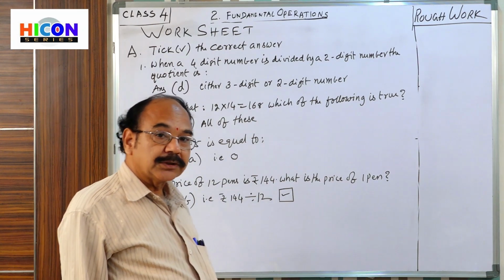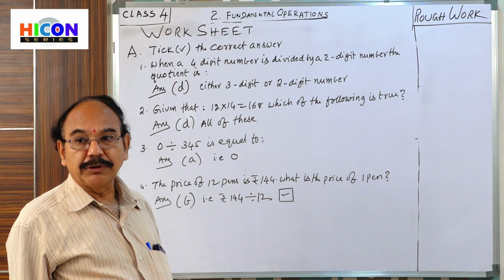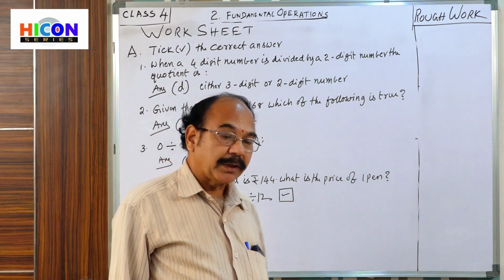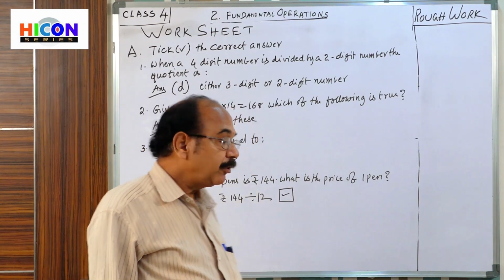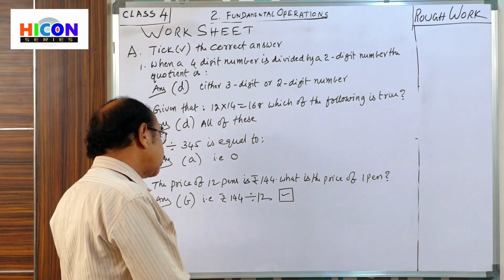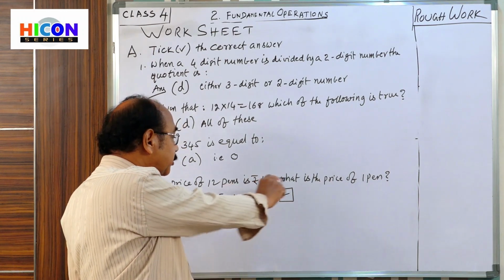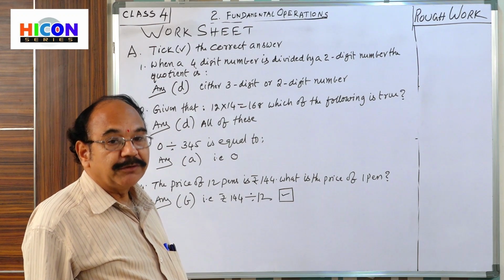Okay, in this, the unitary method is used. We use the unitary method. That means we are finding the cost of 1 pen. So to find the cost of 1 pen, we show the division work. 144 is to be divided by 12. Why? Because here the cost of 12 pens is given. To find the cost of 1 pen, we show the division work.